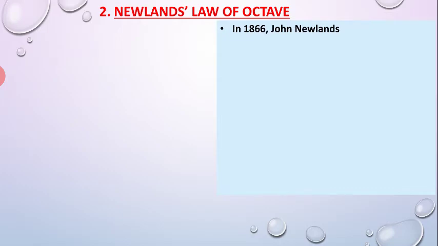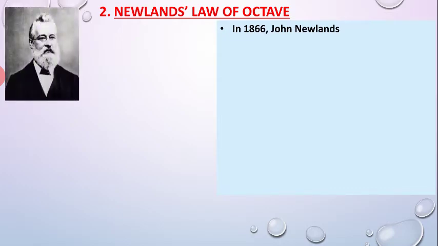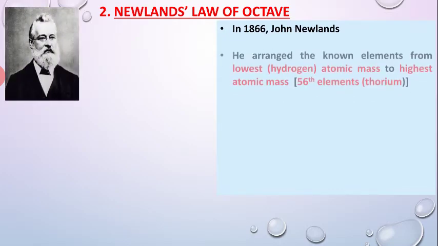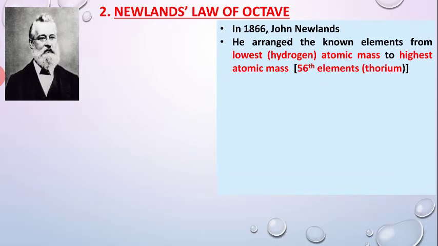Second, Newlands' law of octaves. This is a picture of John Newlands. He arranged the known elements of his time from the lowest atomic mass to the highest atomic mass. So he also chose atomic mass, which is one of the properties of the atom, and the highest atomic mass element during his time was thorium.